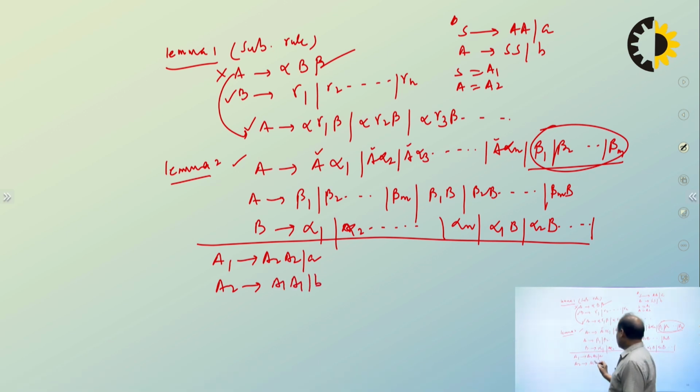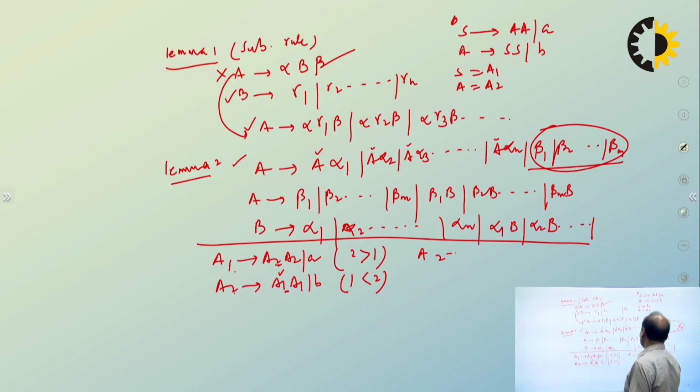Here, we check the indexing of this, right? So 2 is greater than 1, and this one is less than 2. So we are trying to work on the ones where the index is lower, so replace A1 by this. What you are going to get: for the A2 production, just replace this A1.